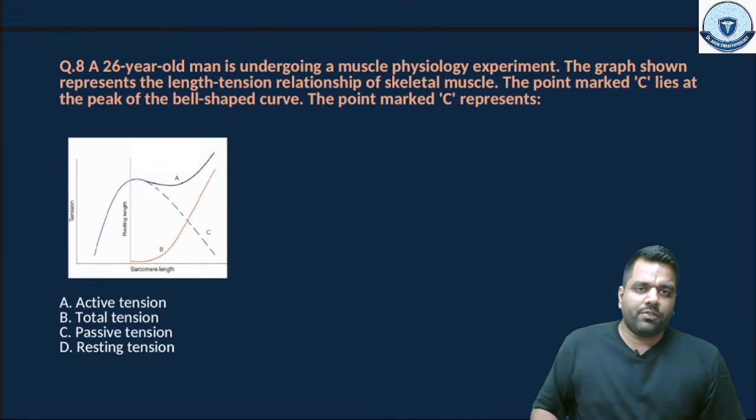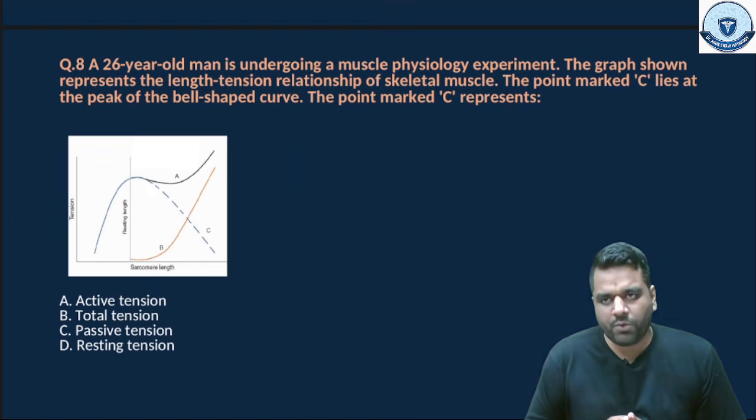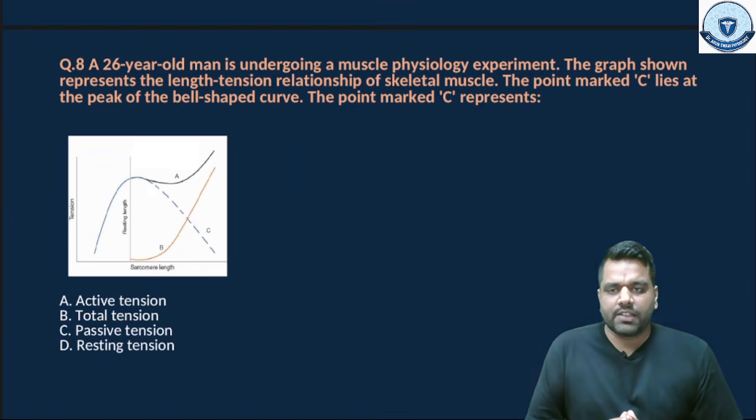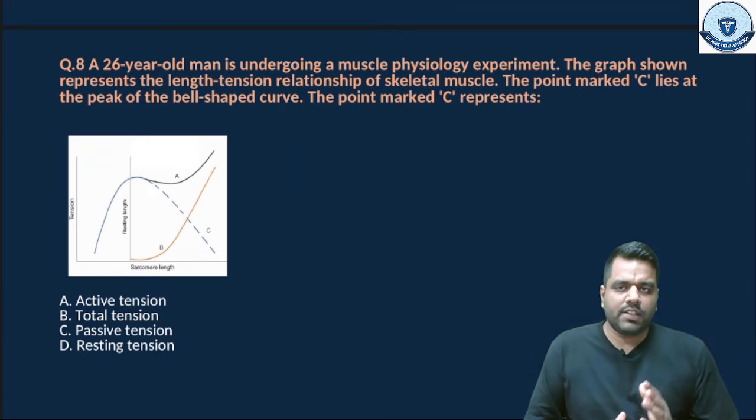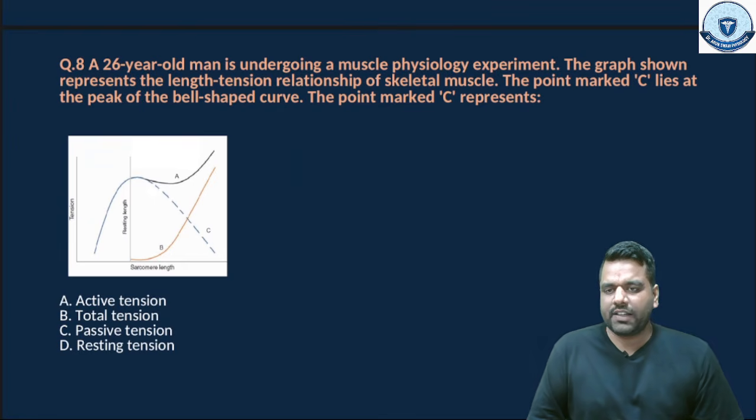This is something new, a graph which you never studied before, I hope. So this was the curve which was actually asked in your examination, and this is the length-tension relationship from the sarcomere part. The question given was: a 26-year-old man is undergoing a muscle physiology experiment. The graph shown represents the length-tension relationship of the skeletal muscle, and the point marked C lies at the peak of the bell-shaped curve. The point marked C represents, and in the options they have given active tension, total tension, passive tension and resting tension. Please pay attention guys.